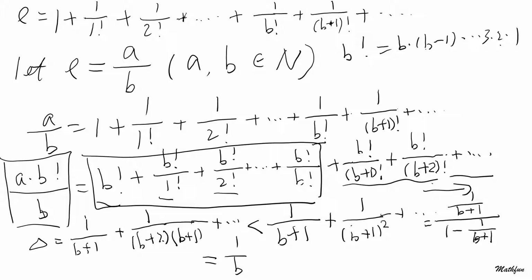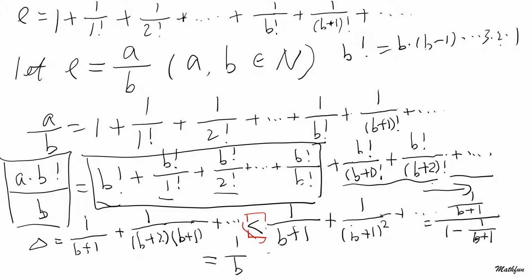Okay? And we know b is bigger than or even equal to 1, it doesn't matter because you have a strict smaller sign out there. This is not smaller or equal to. I just want to mention the fact that we have a strict smaller sign out here. So even if b is 1, it doesn't matter.